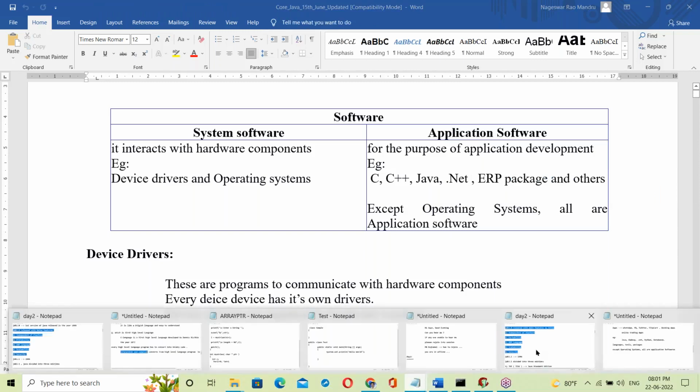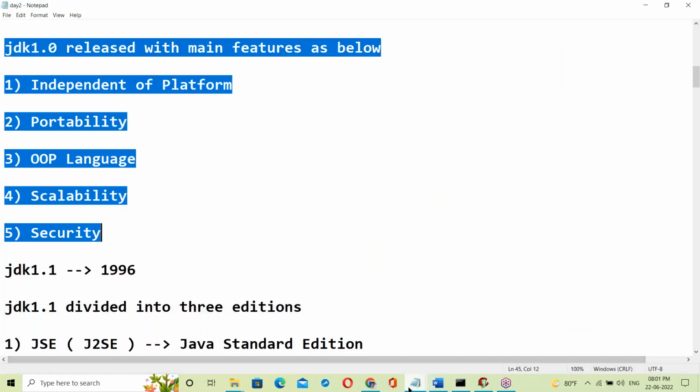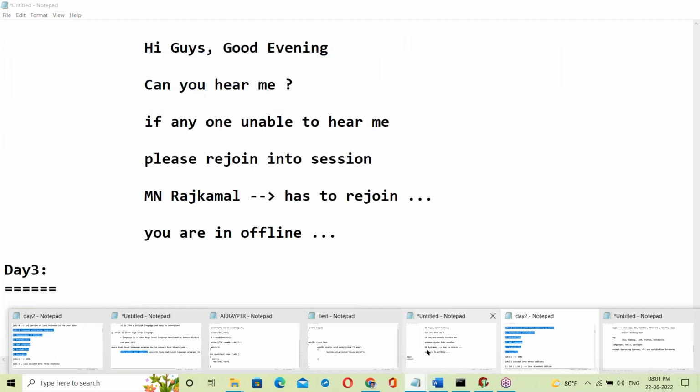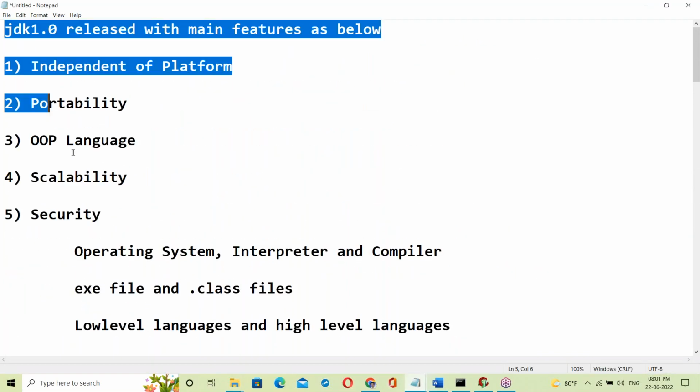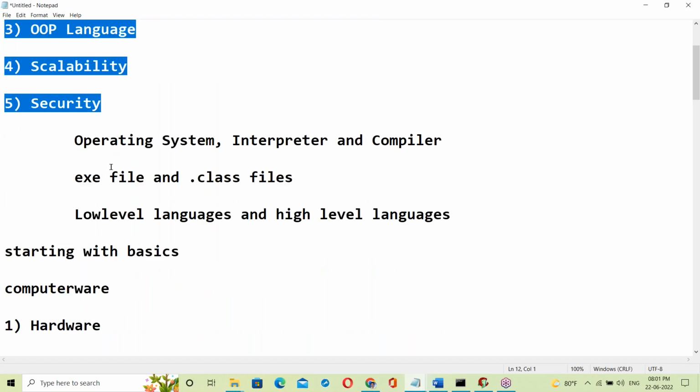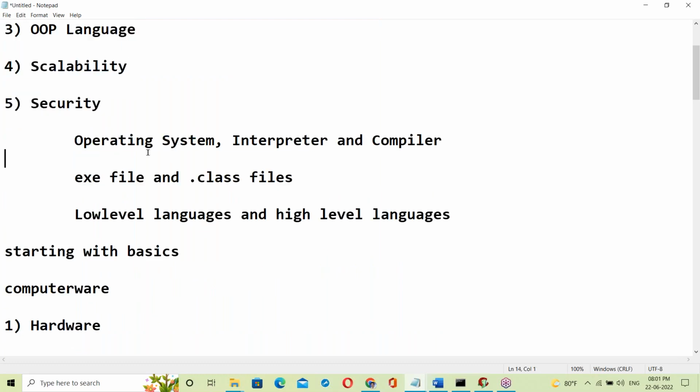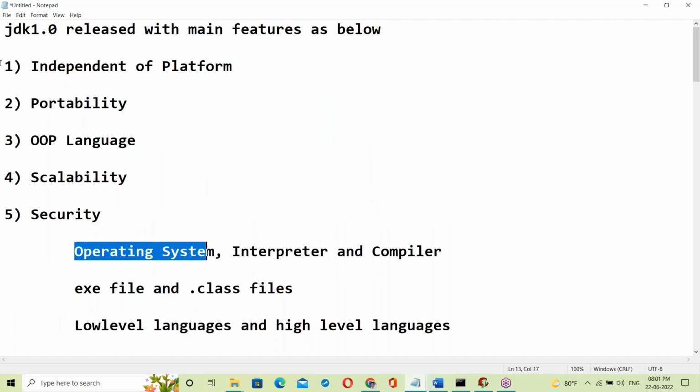See here, to understand Java features, we need all these basics. Before going to Java features, we need knowledge about OS, about interpreter, compiler, these things. When you are running a Java program, how the OS is behaving, the OS behavior. If you know that OS behavior, then it is easy to understand the platform independent feature, portability, these things. Now let us see about OS.